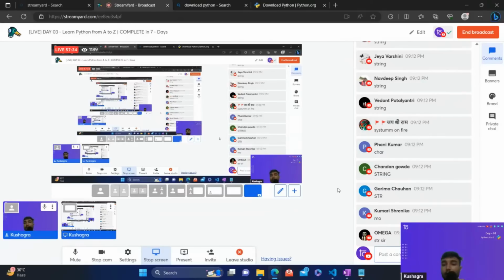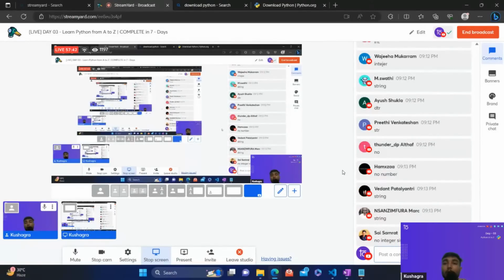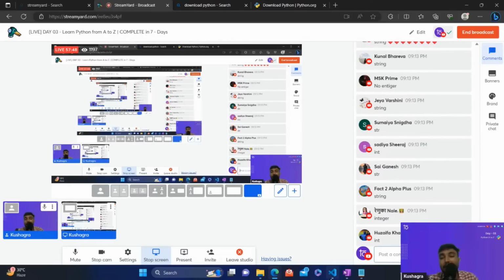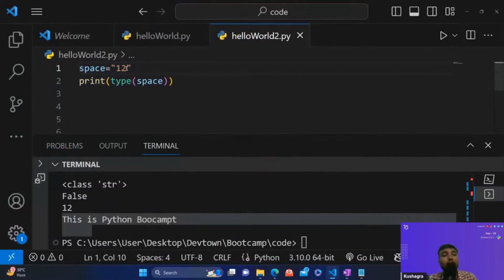Okay. Is there anyone who is saying integer? I'm still waiting for a guy who will say it's an integer. Okay, is there anyone who is saying integer, guys? It's an integer value, guys. That's absolutely clear. You can see it's a 12 over here. 12 is an integer value, guys.